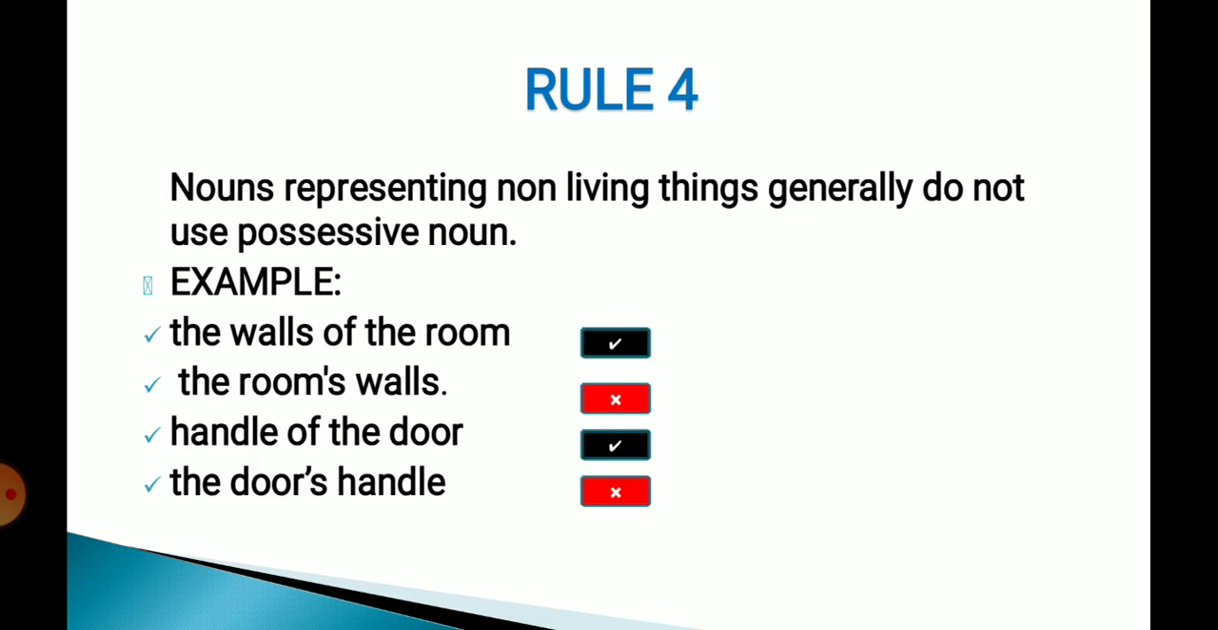Now, for non-living things, we generally do not use possessive nouns. That is rule 4. Example, the walls of the room. Now, walls belong to the room, but room and wall both are non-living. So we will not write room's wall. If you write room's wall, it will be wrong. So what is the correct way of writing? The walls of the room.